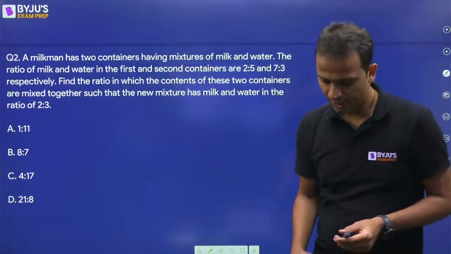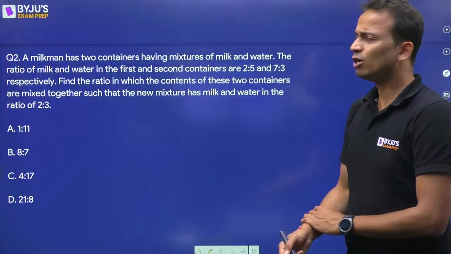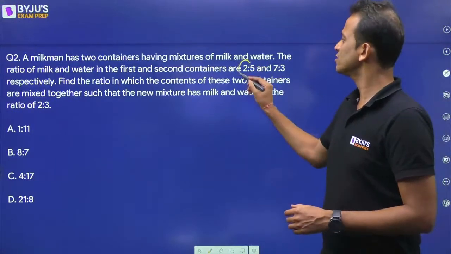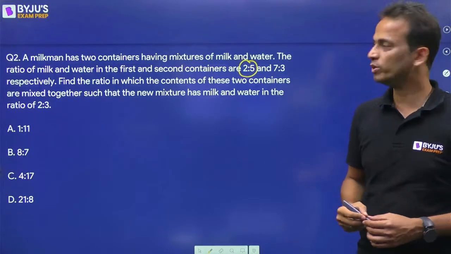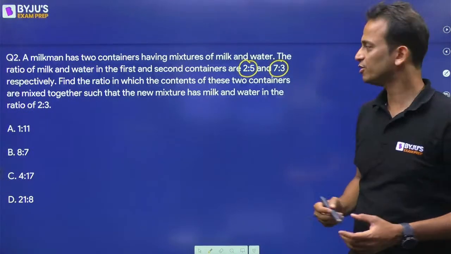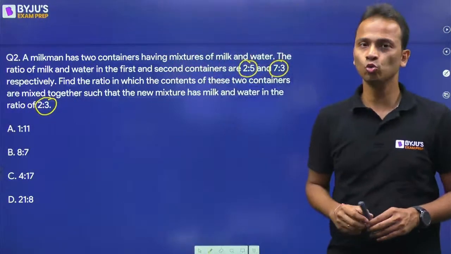Okay. So most of you have given the answer. Let's solve it. Now, I will apply allegations to solve this question. Now, the first container has milk and water in the ratio 2:5. Second container has milk and water in the ratio 7:3. And third container has milk and water in the ratio 2:3.